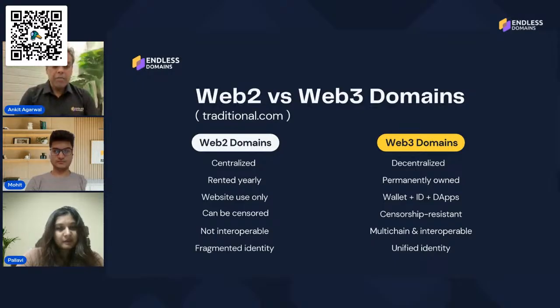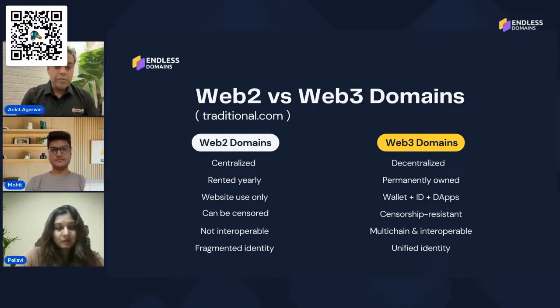Traditional domains like .com or .in are rented yearly, or for a number of years, but you never own them. That is the problem Web3 domains are solving: you can buy them and own them permanently. Currently, Web2 domains are used globally so that everyone can see you digitally, mostly only via websites. But Web3 domains are your wallet addresses. They are your digital identity on blockchain.